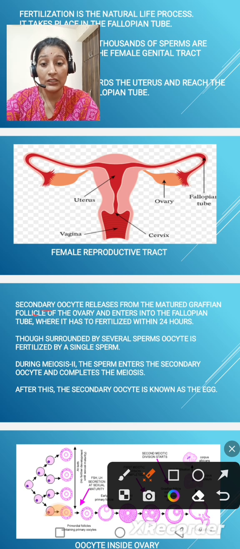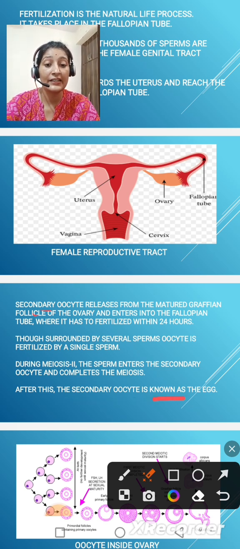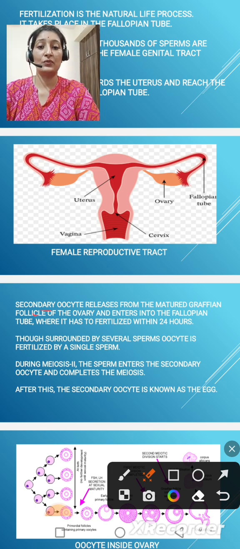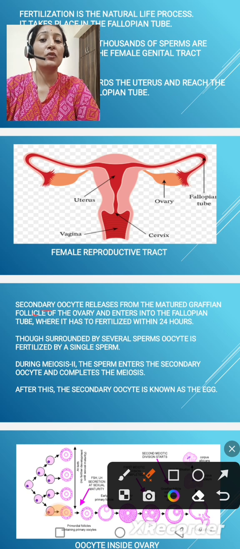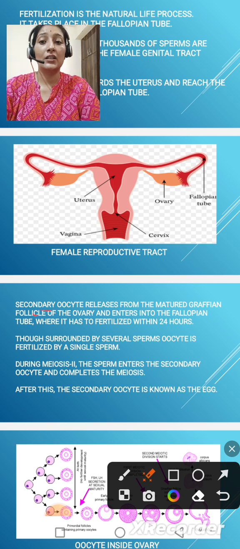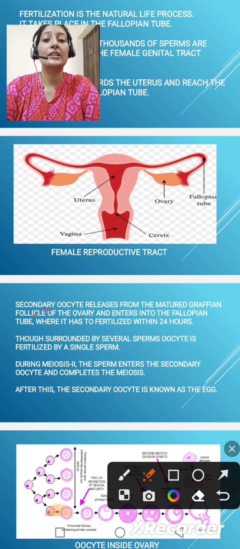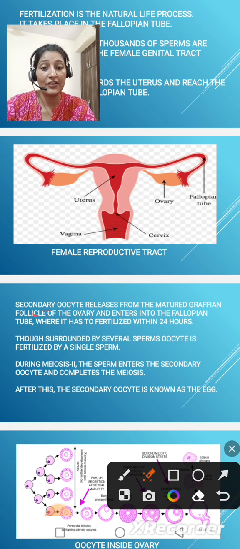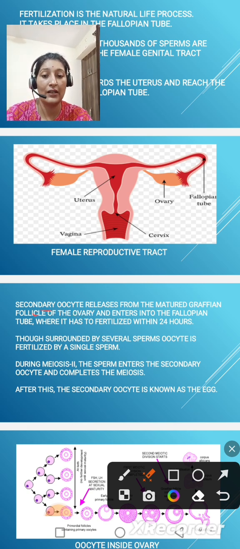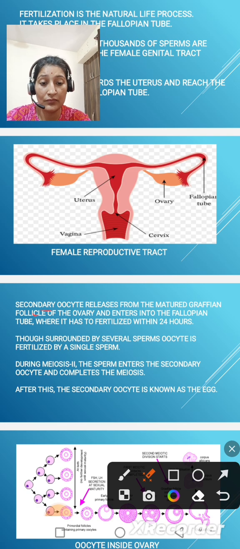During meiosis 2, the sperm enters the secondary oocyte and it completes the meiosis. After this, the secondary oocyte is known as the egg. As we know, a girl is born with the primary oocyte in her ovary, arrested at prophase 1 of meiosis 1, but at puberty these primary oocytes again become functional. This secondary oocyte is released from the matured Graafian follicle after meiosis 1.